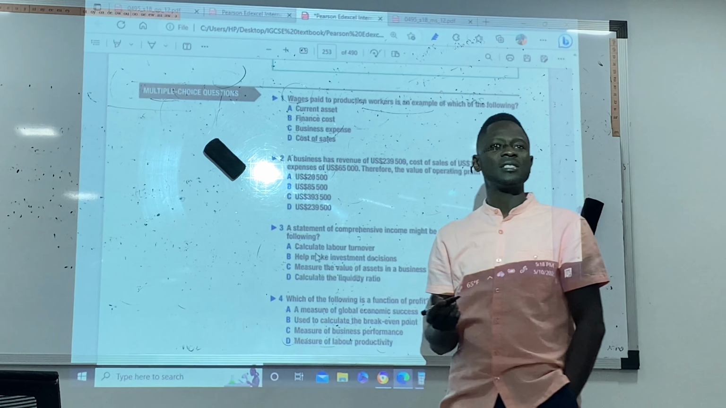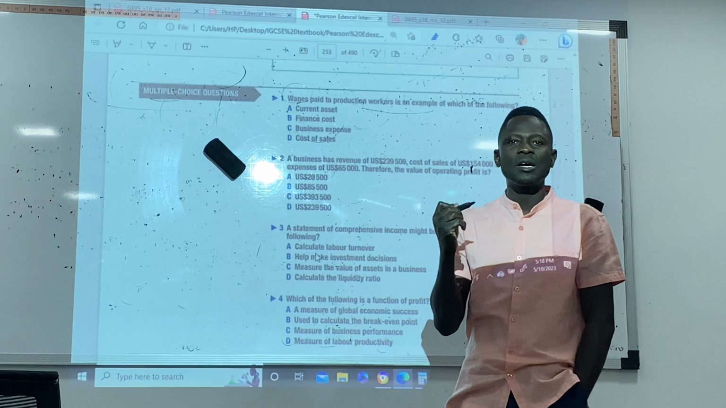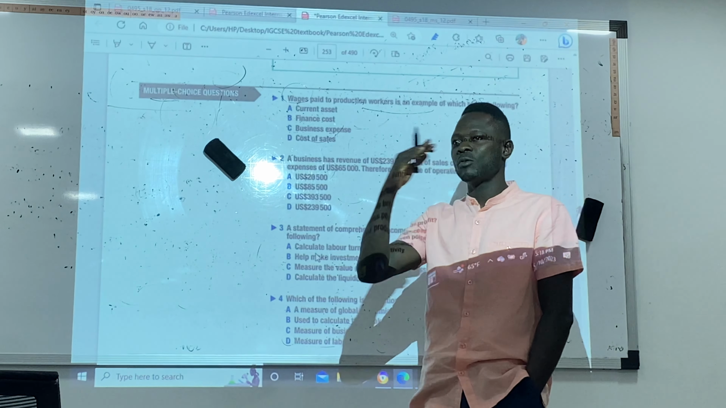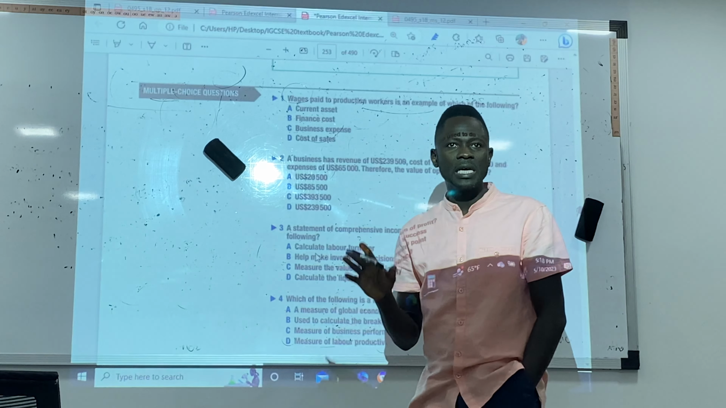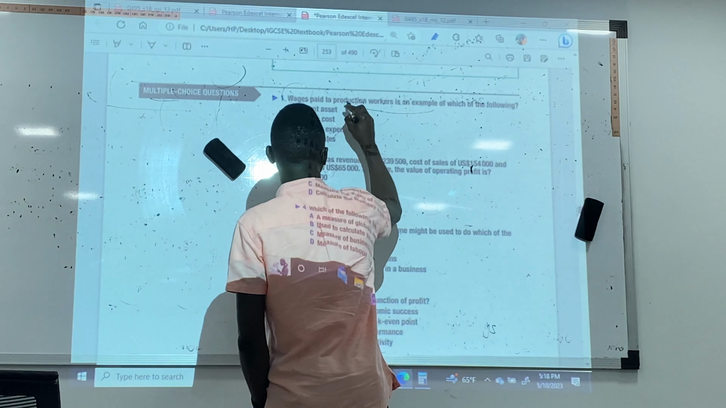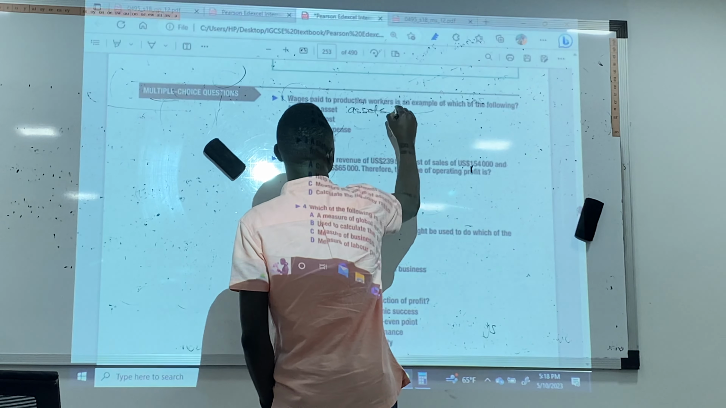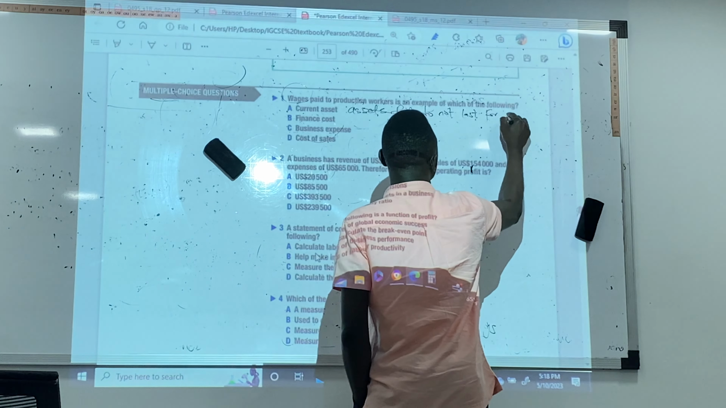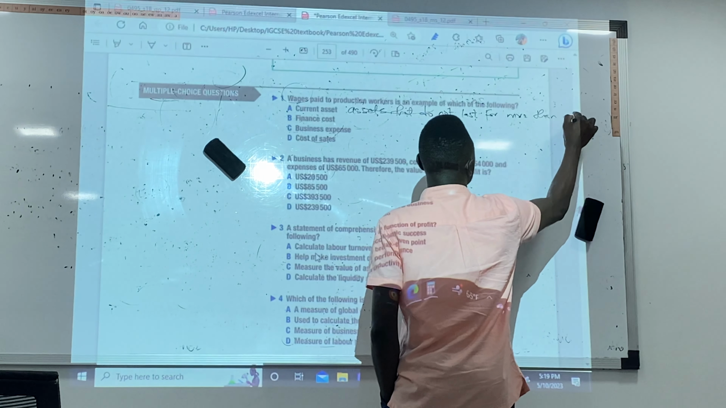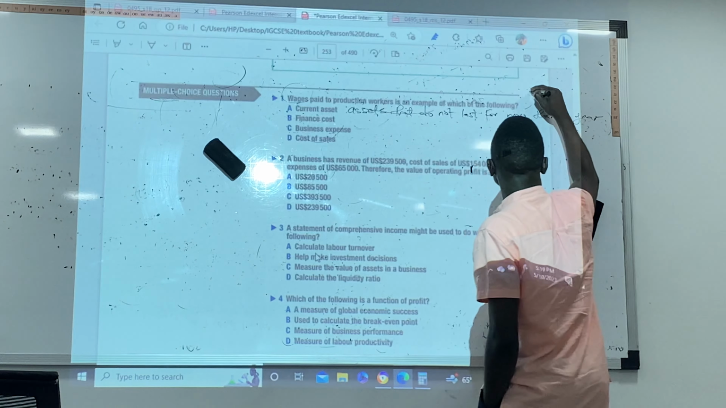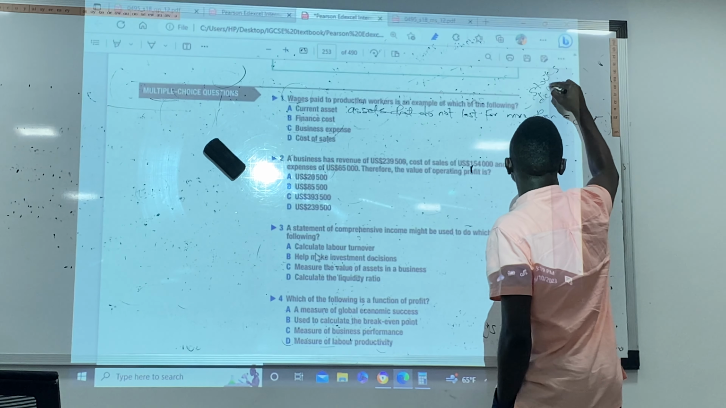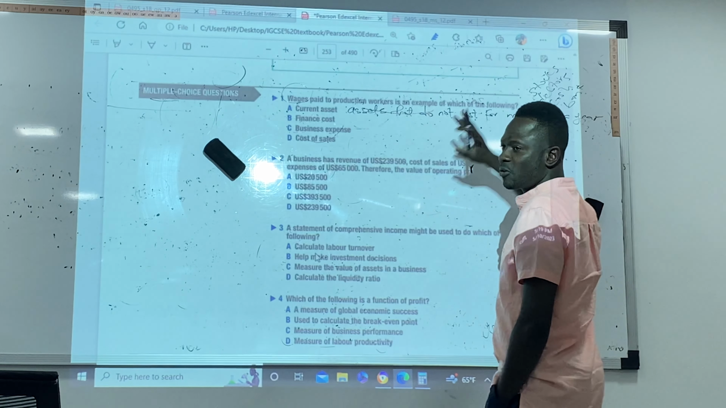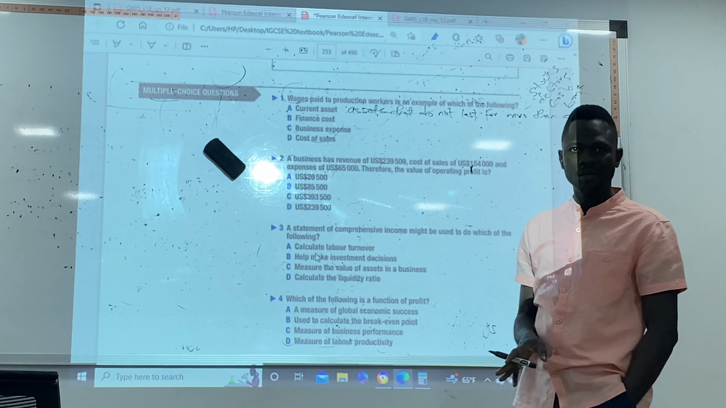Current assets. What are current assets? Current assets are assets that don't last more than a year with the business. Examples of current assets are stocks, debtors, cash, and bank. These are assets that do not last. So these are examples of current assets, so it's not the answer. I think that is clear.